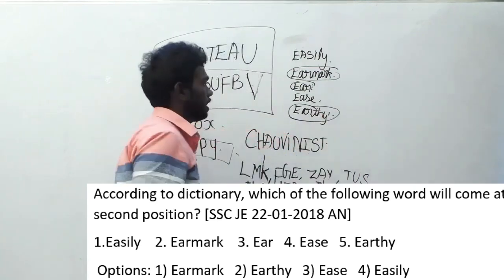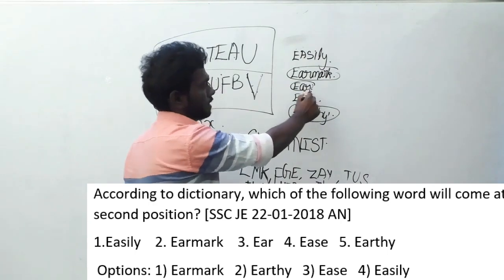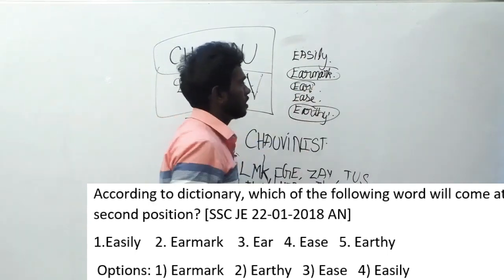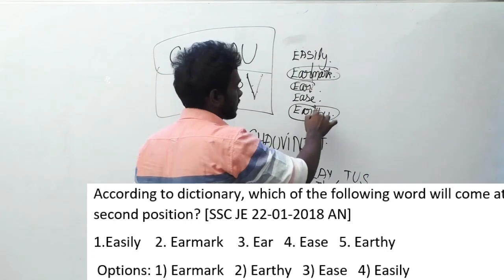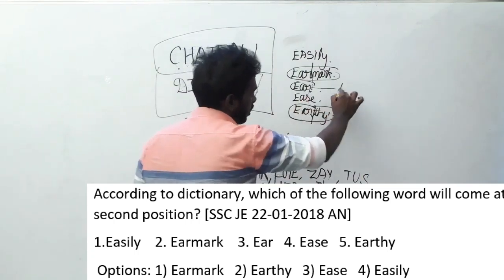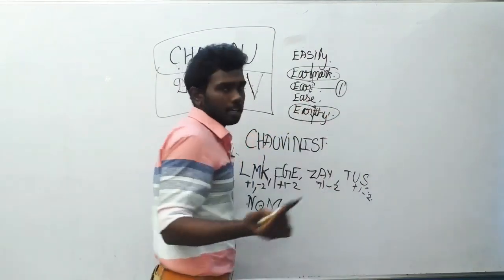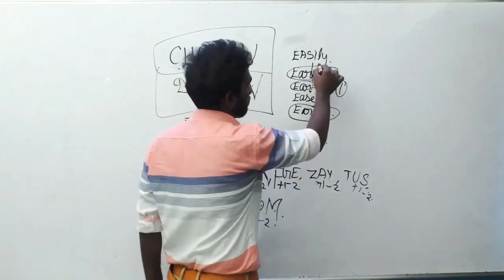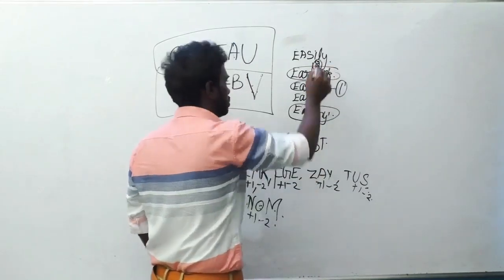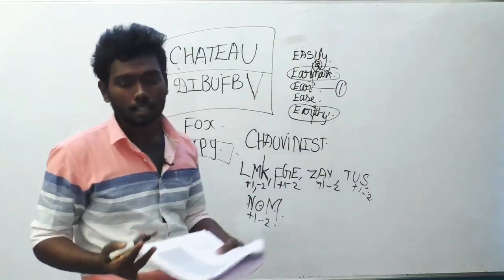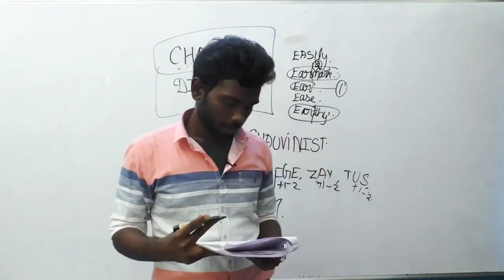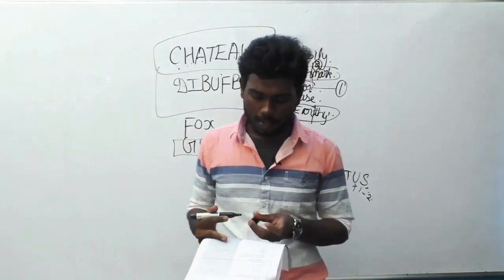When you look at it clearly, ear is completed here. There is no extra letter after this. But when you compare these two words, there are extra letters. So this is the one which is going to come first. And you can easily find which will come second. M will come before T. So this is the second one. So option A, earmark, is the answer here for question 194.